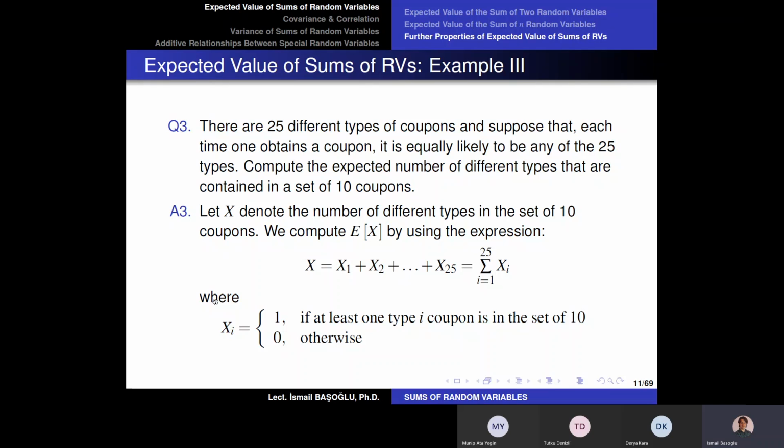So I define a Bernoulli random variable Xi for each football player. So the first football player, the second football player, and for all of these 25 football players, I define a Bernoulli random variable. And I will say that this Bernoulli random variable is going to be equal to 1 if there is at least one type of ith coupon, or one picture of that football player, in the set of 10.